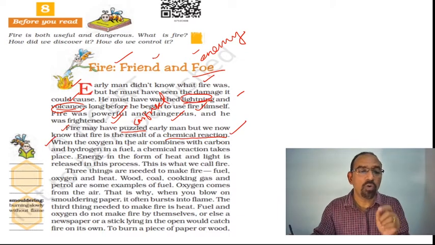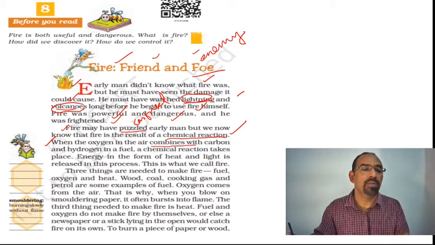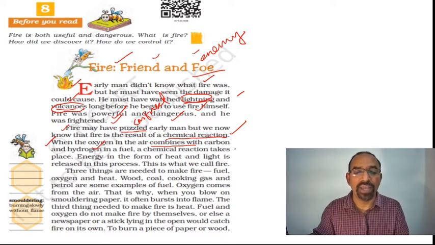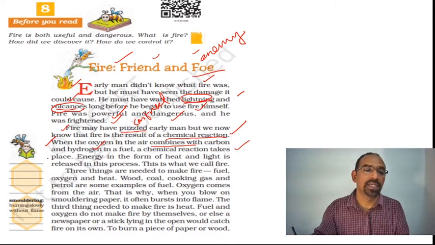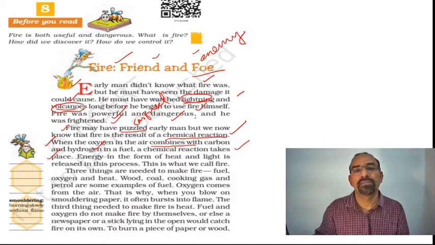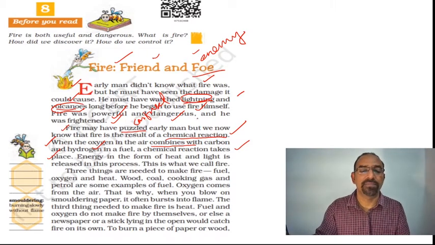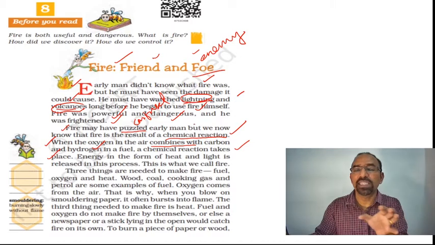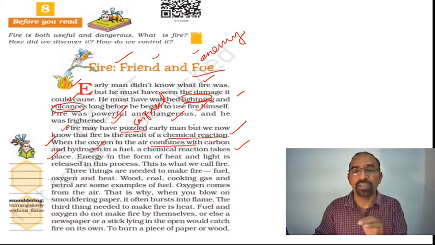When the oxygen in the air combines with carbon and hydrogen in a fuel, a chemical reaction takes place. This is the reason behind fire.